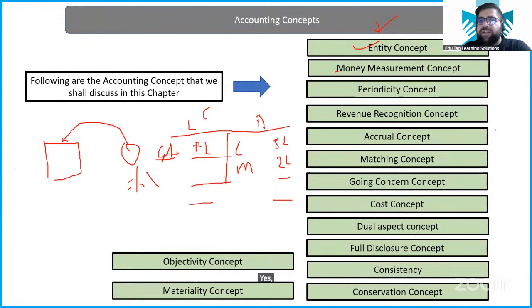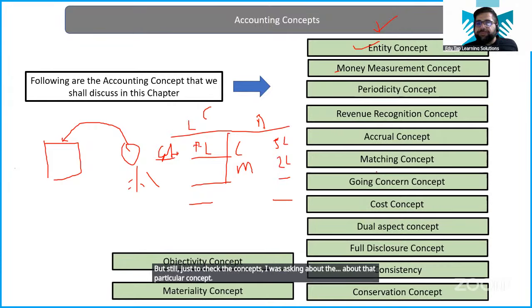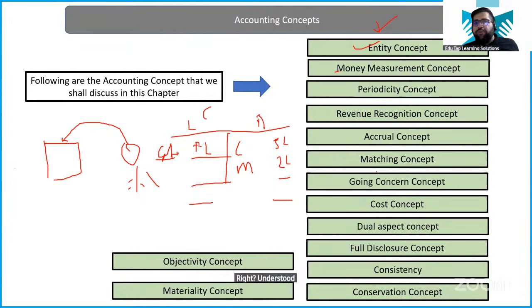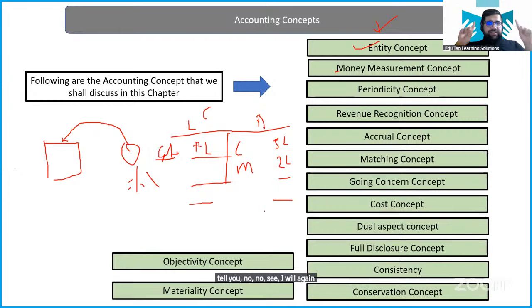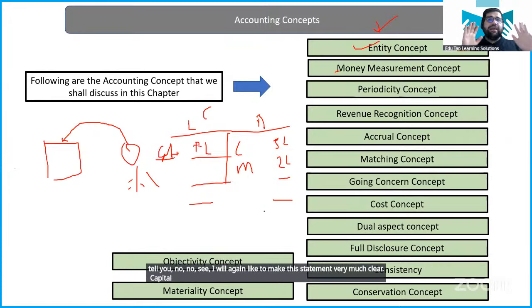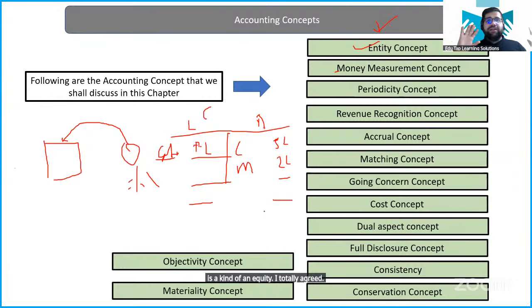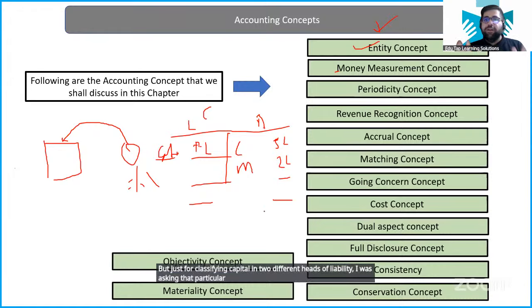Yes, Parth, I agree. Capital is equity, not a liability. But if I am putting liabilities and assets, I was just asking a wrong question. This also I told you, that this is a wrong question, but still, just to check the concepts, I was asking about that particular concept. Now, can capital be negative? No, it can be zero only, not negative. Again, I would like to make this statement very clear: capital is a kind of equity. I totally agree, but just for classifying capital under two different heads of liability, I was asking that particular question, which you all have to delete.